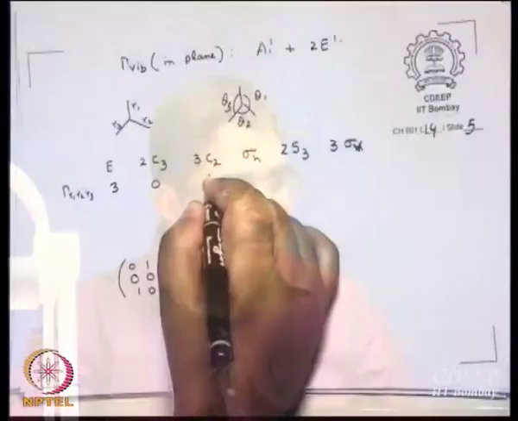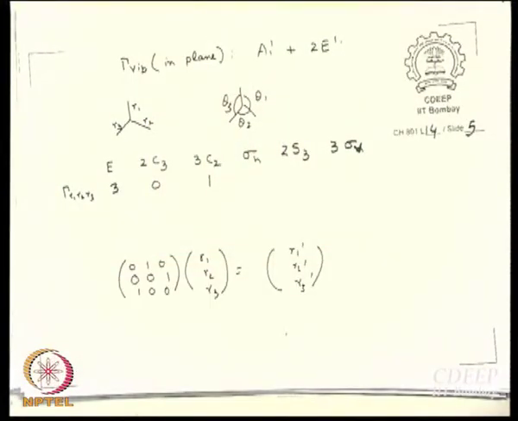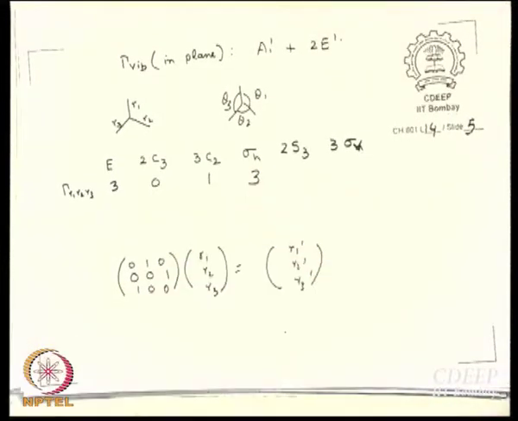So, something that does not move has some character. Here also something that does not move contributes to the character. So, what is the character then? 1. Sigma h, 3, do you agree? 3, because R1 remains R1, R2 remains R2, R3 remains R3.